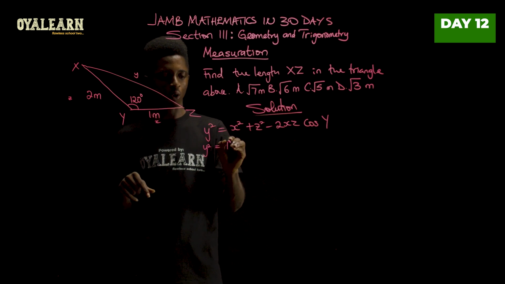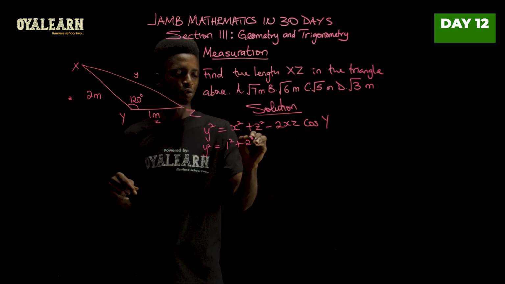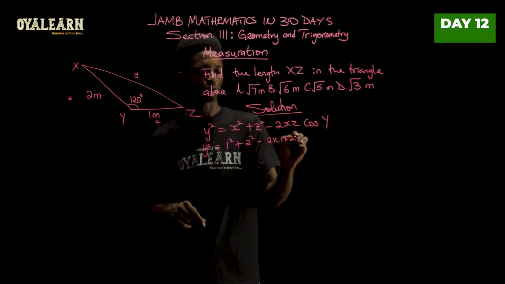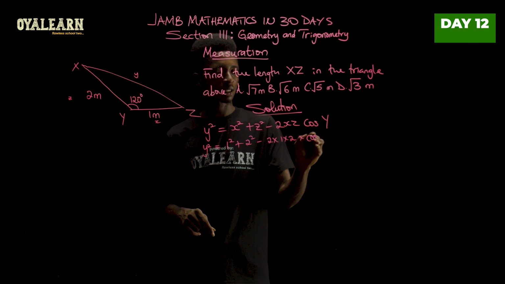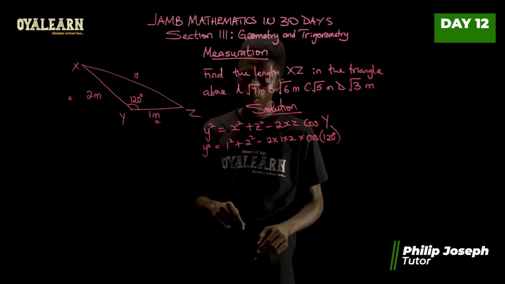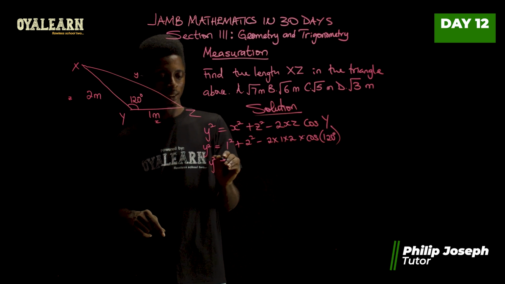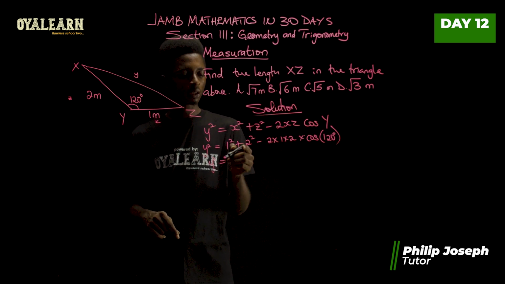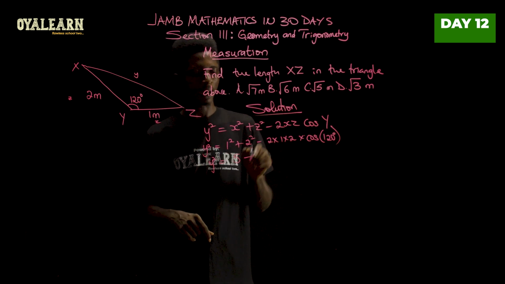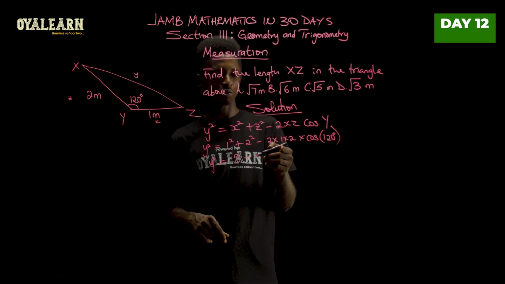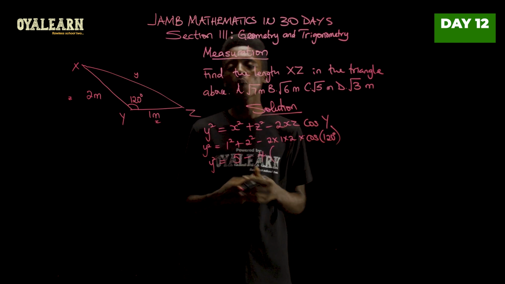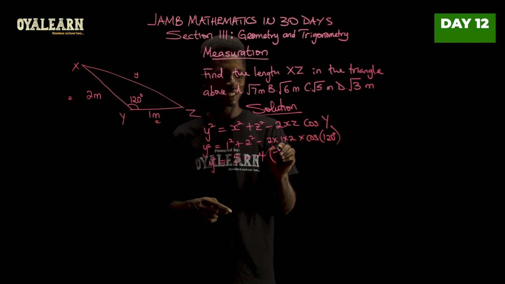Now x is 1, so 1 squared plus 2 squared minus 2 times 1 times 2 multiplied by cos y. Y is 120 degrees. Now applying this, y squared becomes 1 squared, which is 1, plus 2 squared, which is 4. We see that we have 5 here. 1 plus 4, that's 5, minus 2 times 1, that's 2, times 2, and we have 4, multiplied by cos 120 degrees, which will give us negative half.